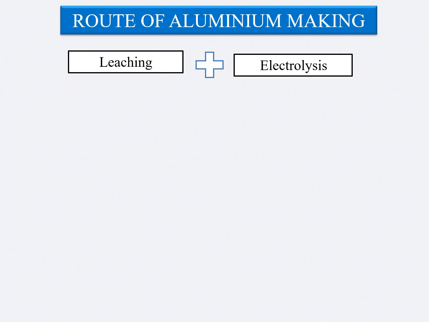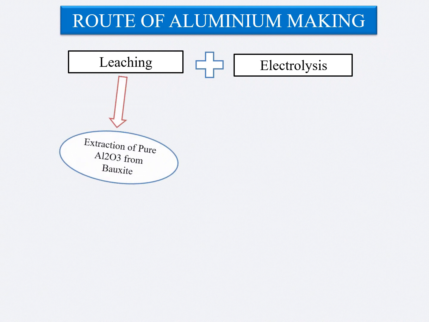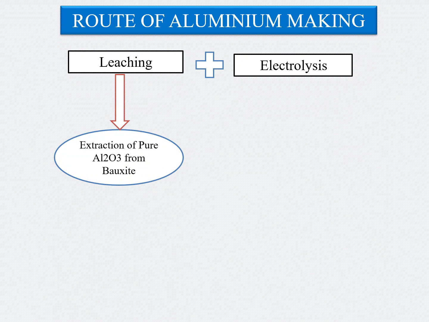So, the production of aluminum is basically the combination of two processes, such as leaching and electrolysis. By using leaching and electrolysis together, one can produce aluminum. In leaching, the extraction of pure alumina is done from the bauxite ore. Basically, pressure leaching is used for this purpose.